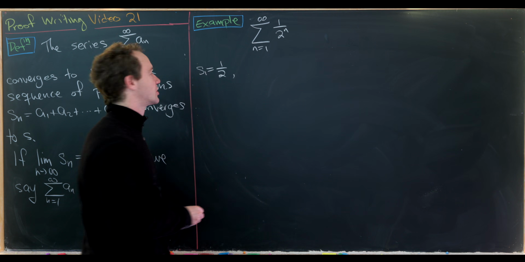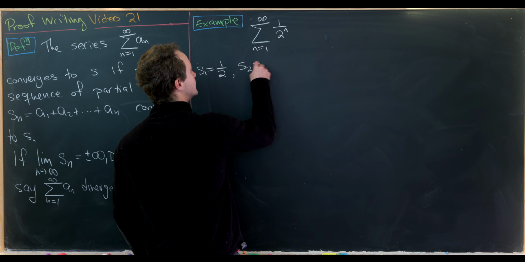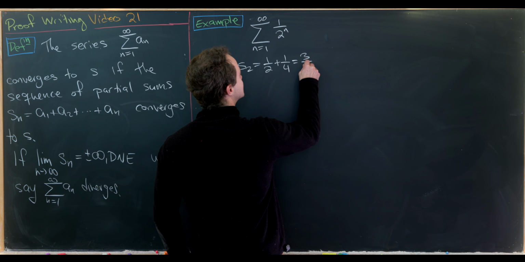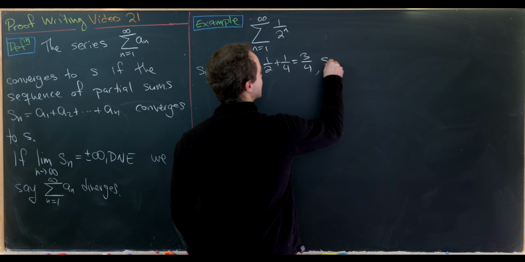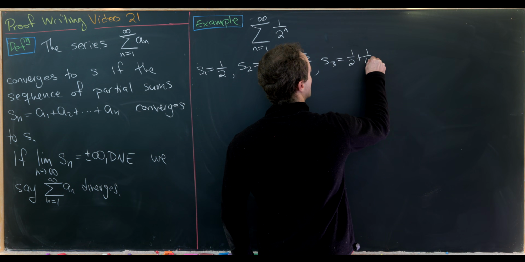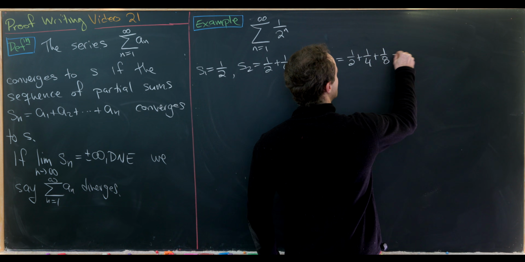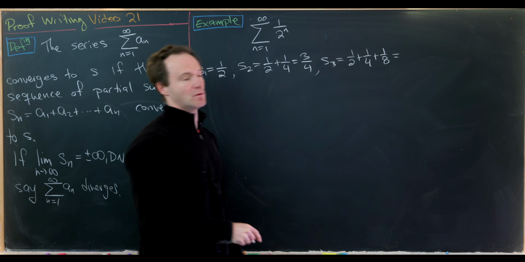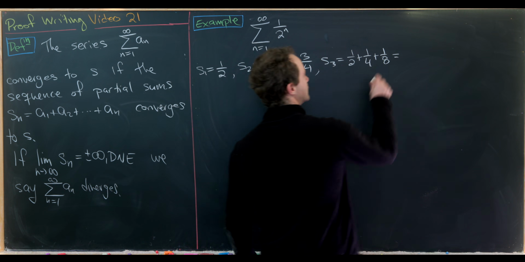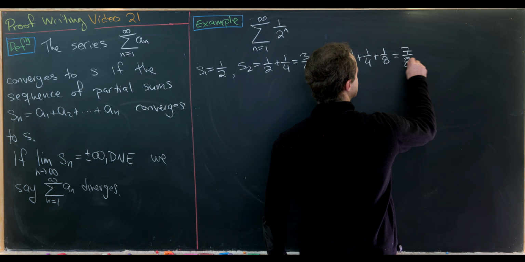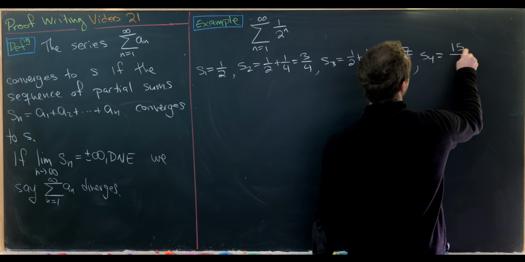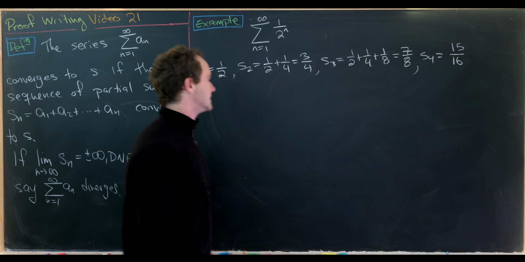That's the first term. S2 is equal to 1/2 plus 1/4, which is equal to 3/4. S3 is equal to 1/2 plus 1/4 plus 1/8, but that's 3/4 plus 1/8, but that's 6/8 plus 1/8, which is 7 over 8. Then maybe S4 you can calculate to be 15 over 16.